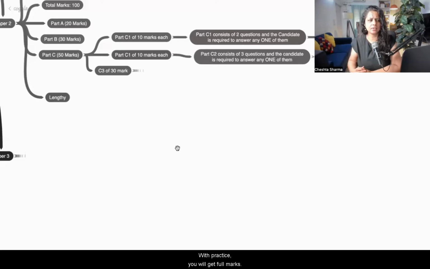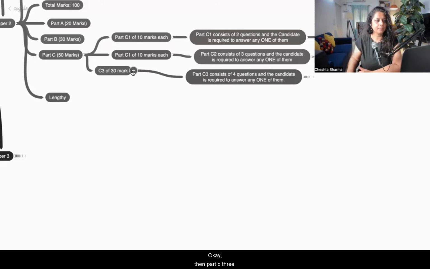With practice, you will get full marks. I find this particular section the easiest in the entire paper number 2. It is the easiest because it is just comparing technologies, and all of you have good scientific aptitude. So you will find it most easy. I personally find it the most easy part. These 10 marks questions are easy.